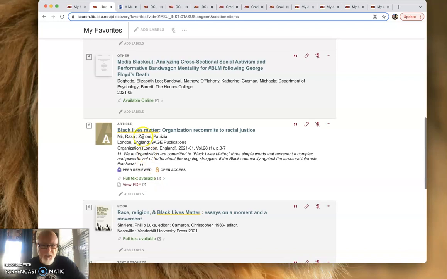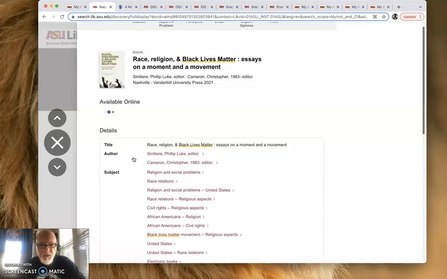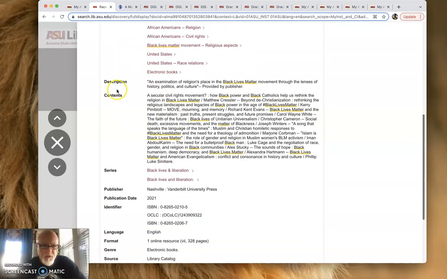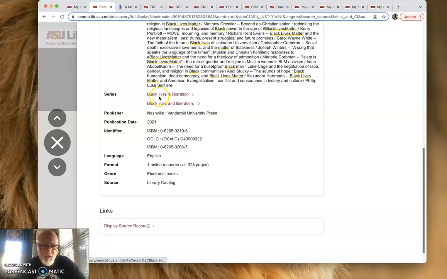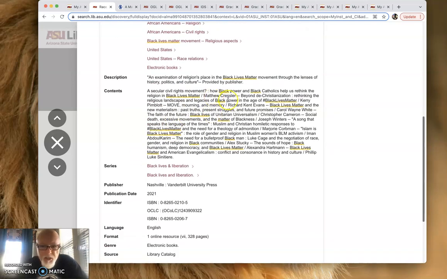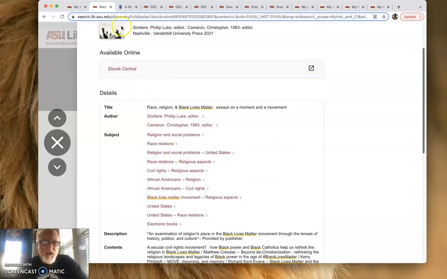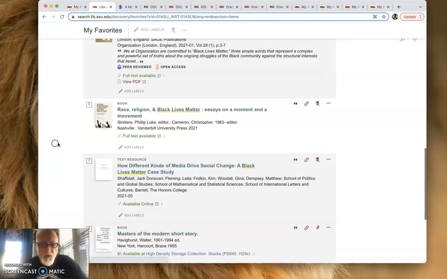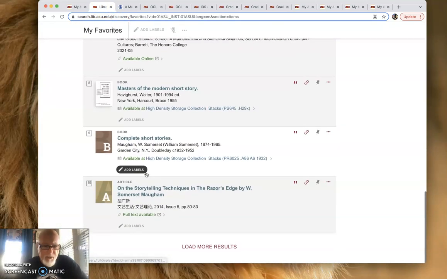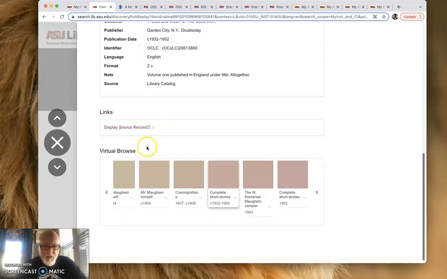I want to try to get some kind of, this is an article. See the article? Okay, look, this is a book. Let's look at this one. Okay, and it says contents, series, display source record. You can look here. You can get some idea if this looks of value to you in your search. Now, if I could get my hands on one of these that says I have a table of contents, I always like tables of contents.